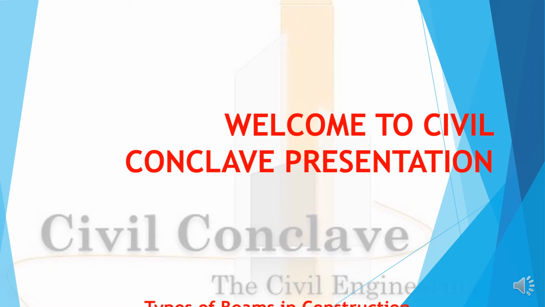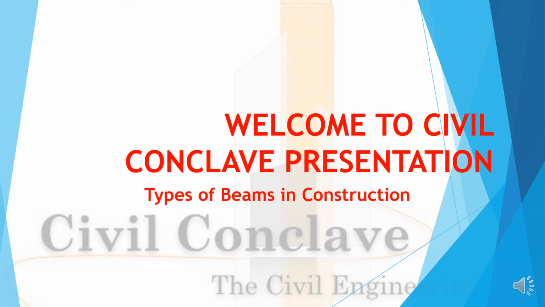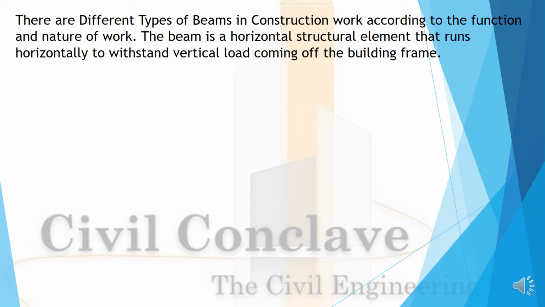Today in this presentation we are going to discuss the types of beams in construction. There are different types of beams in construction work according to the function and the nature of the work. A beam is a horizontal structural element that runs horizontally to withstand vertical load coming off the building frame.